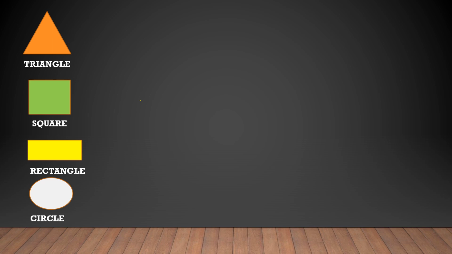The triangle has 3 equal or unequal sides and 3 vertices. This is a perfect triangle because it has equal sides. Some triangles, for example, I'll draw one, are also called triangles, but they don't have equal sides.